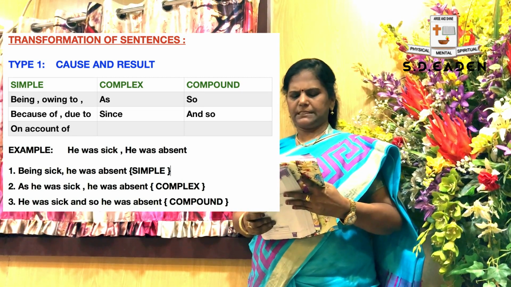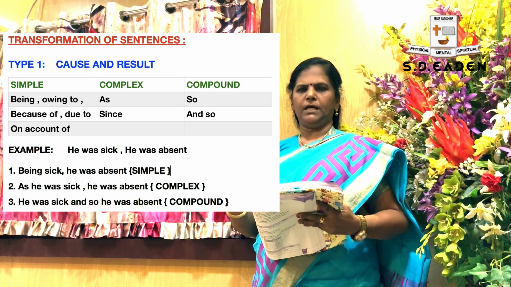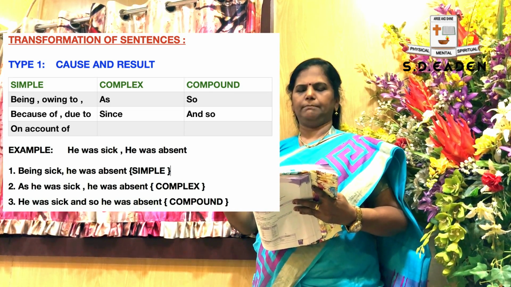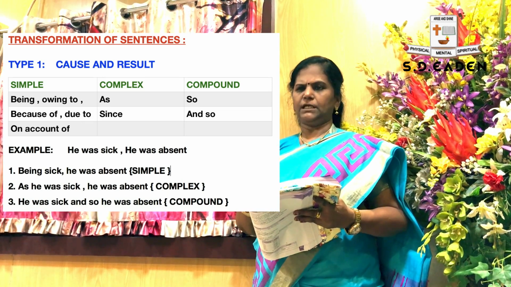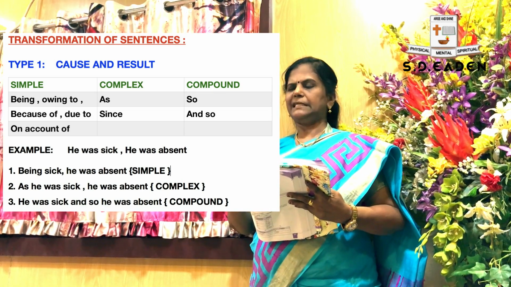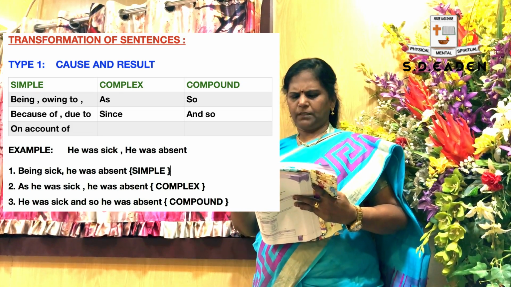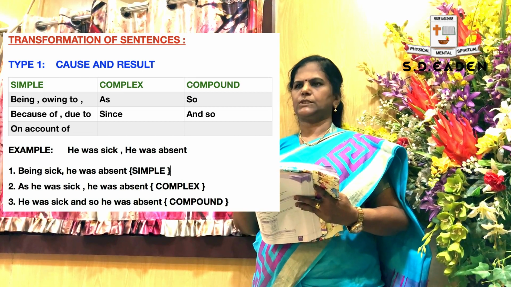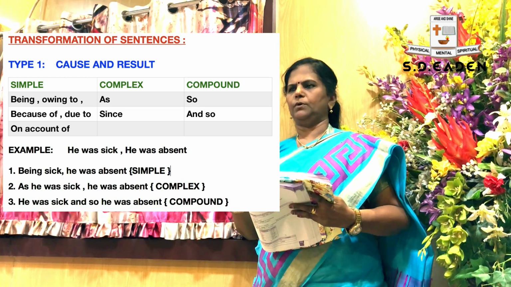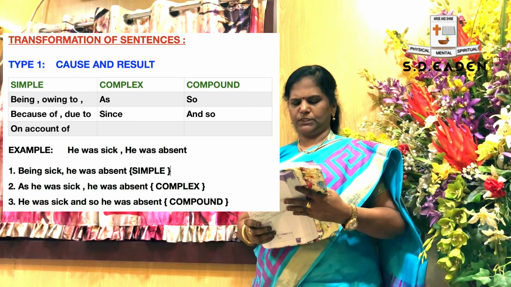See now. If it is a simple sentence, you have to use being, owing to, on account of, because of. Once again I am repeating. For converting into a simple sentence, you have to apply being, owing to, because of, due to, on account of. In the case of complex, as and since. And for compound, so and and so. You need not remember all these things. Usually for compound you have to apply and so, and for complex as. You need not have any confusion regarding this.